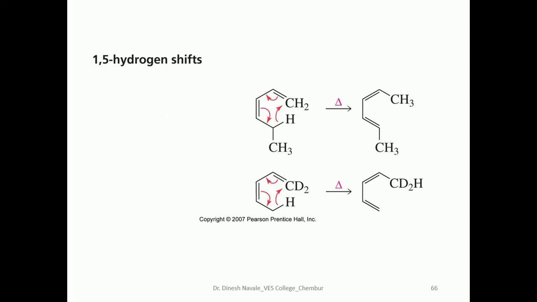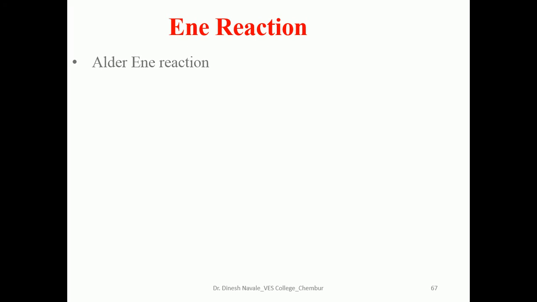So 1,5 hydrogen atom shift, this is the example. So this is carbon number 1, 2, 3, 4, 5. This carbon-hydrogen atom bond will break and the hydrogen will be shifted to the carbon number 5. So that's why it will be called a 1,5 hydrogen atom shift. So this reaction is also called what?